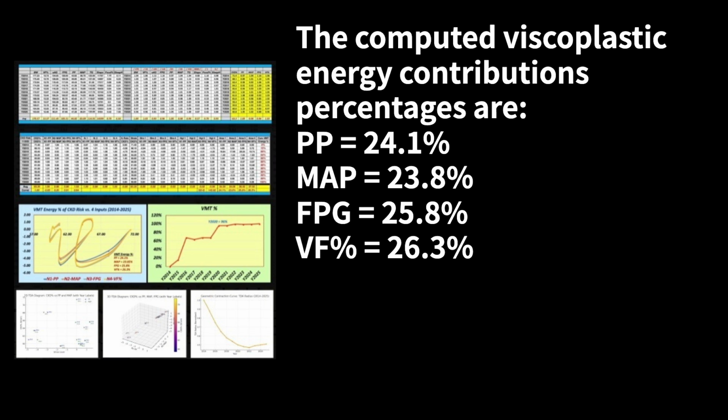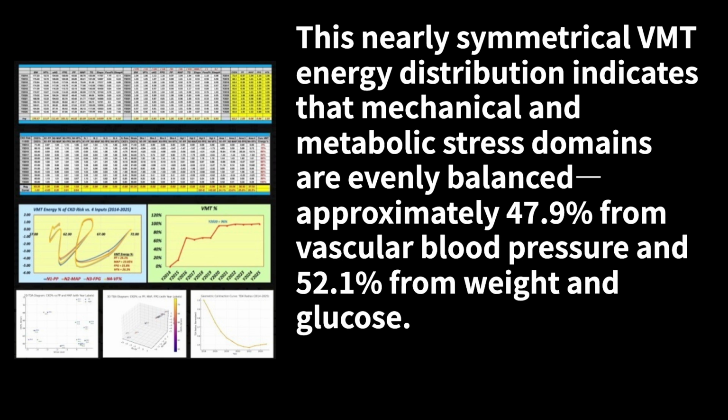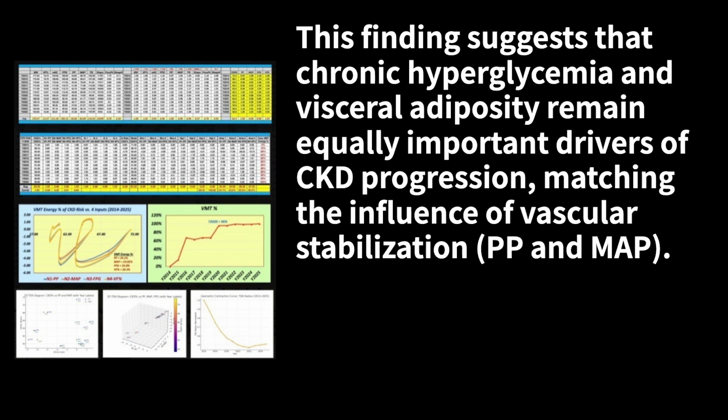The computed viscoplastic energy contributions percentages are: PP is 24.1%, MAP is 23.8%, FPG is 25.8%, VF% is 26.3%. This nearly symmetrical VMT energy distribution indicates that mechanical and metabolic stress domains are evenly balanced, approximately 47.9% from vascular blood pressure and 52.1% from weight and glucose. This finding suggests that chronic hyperglycemia and visceral adiposity remain equally important drivers of CKD progression, matching the influence of vascular stabilization, PP and MAP.